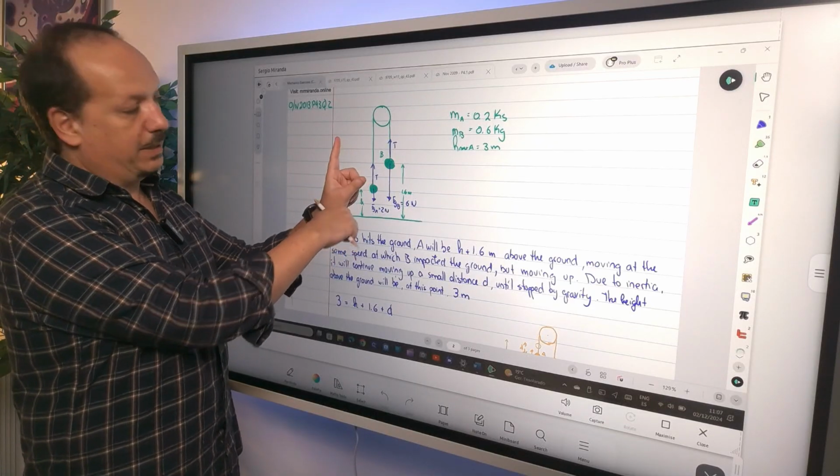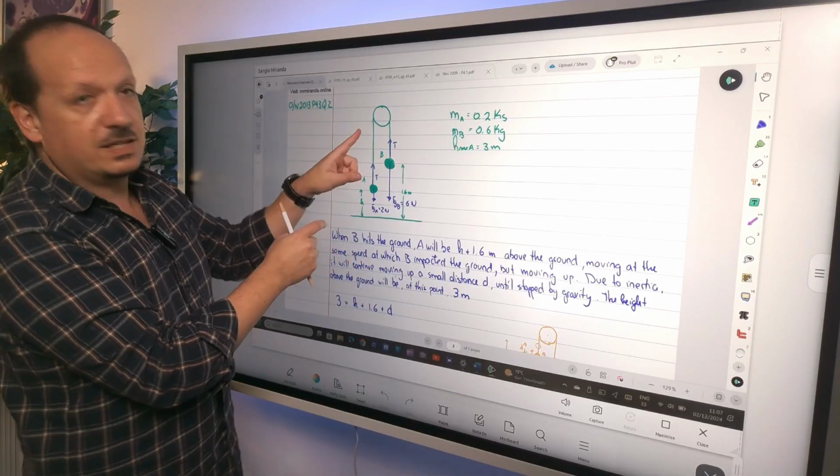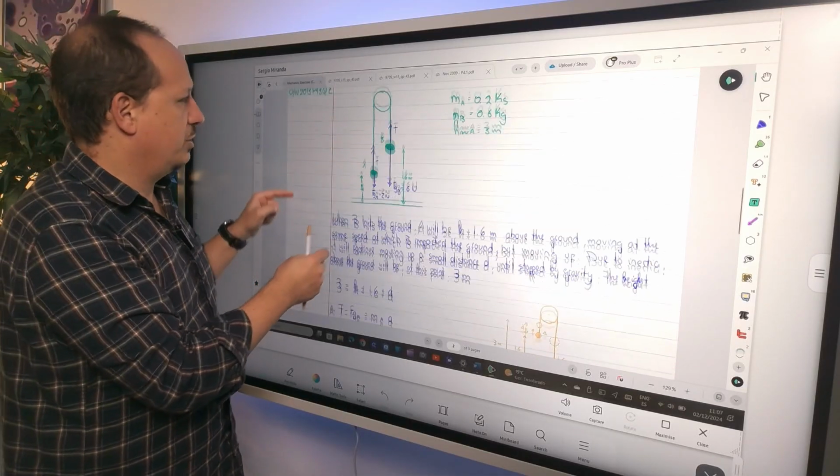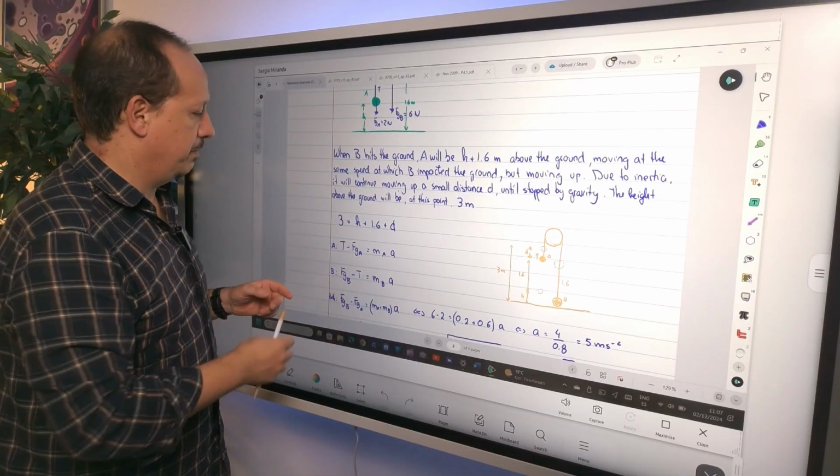I put the bigger minus the smaller. But on B, I did the same thing. I put the bigger minus the smaller. This means that the acceleration calculated is always going to be the same. It's a trick just to speed things up, all right?